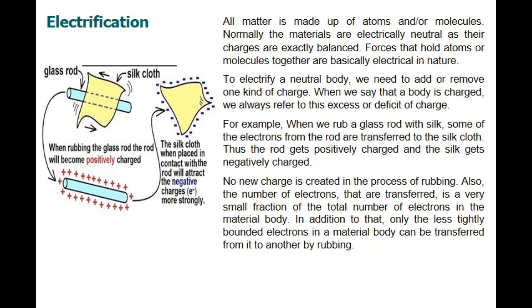In addition to that, only the less tightly bound electrons in a material body can be transferred from it to another by rubbing. Because you know very well, insulators are those materials which have very few lightly bound charges, less tightly bound charges. They are not free to move anywhere inside the material. In other words, we can say they do not have free electrons as a conductor has.